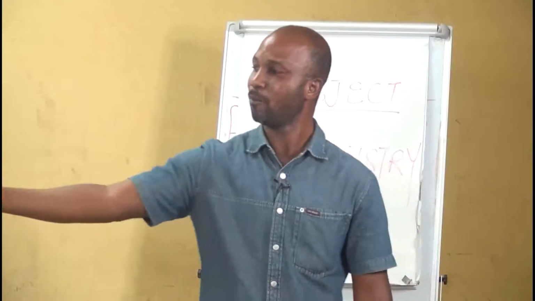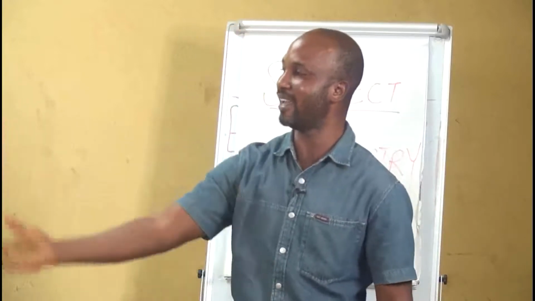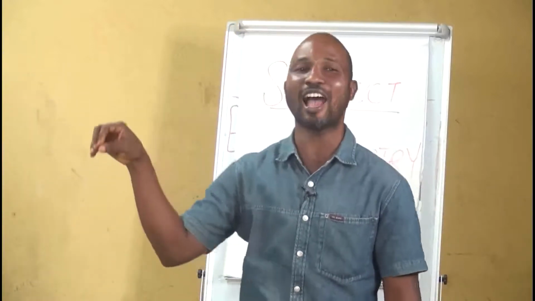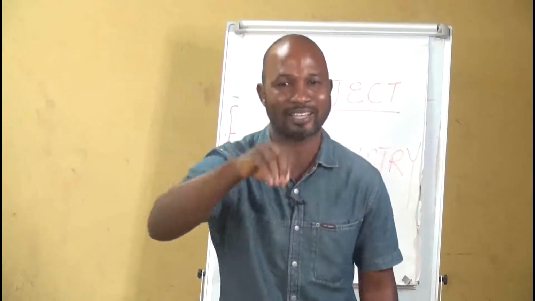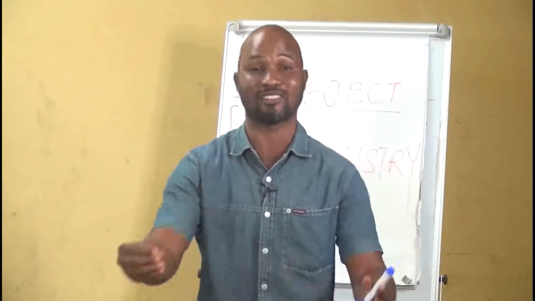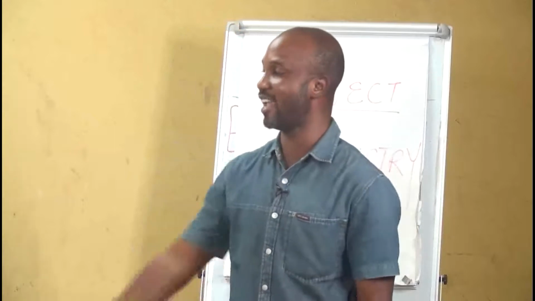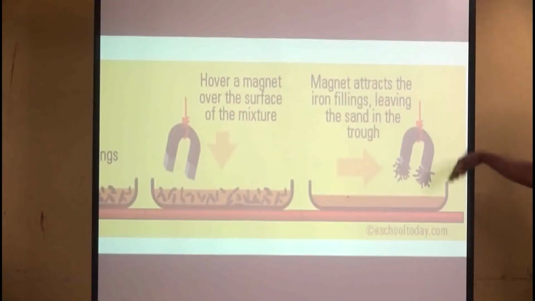Get a tray, put them on the tray, get a magnet, put the magnet above. All the iron filing will be attracted by the magnet. And of course, sugar cannot be attracted by a magnet. So obviously at the end, you have your sugar and your iron filings.